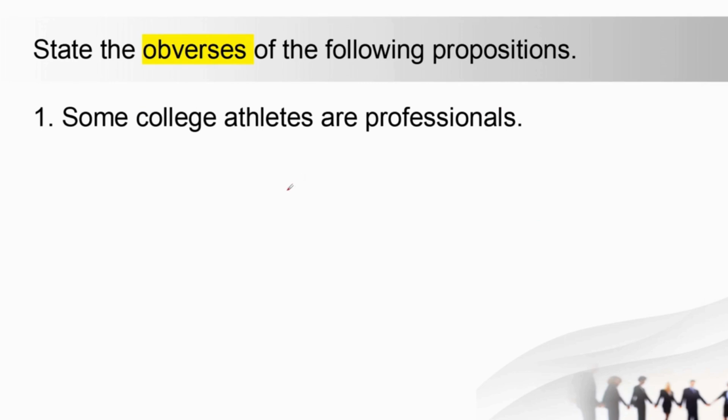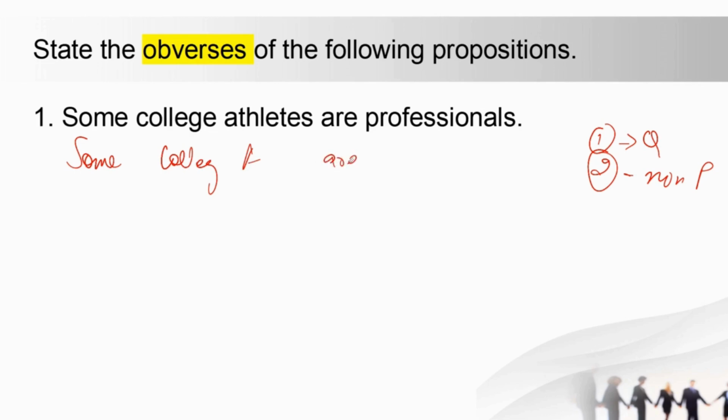Next we have obversion. Now obversion is applicable in all four categorical propositions. The first one we have is: Some college athletes are professionals. Again we have two steps. First we change the quality, and the second is the complementary term. So here some will remain, the same college athletes are, and then the I proposition becomes an O proposition, so it will become not, and then non-professionals. So: Some college athletes are not non-professionals.